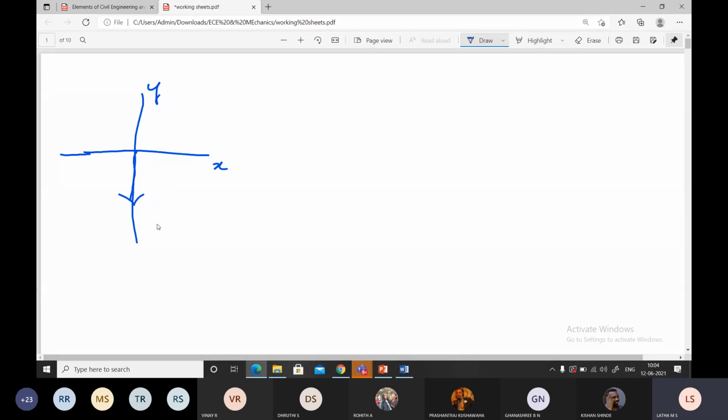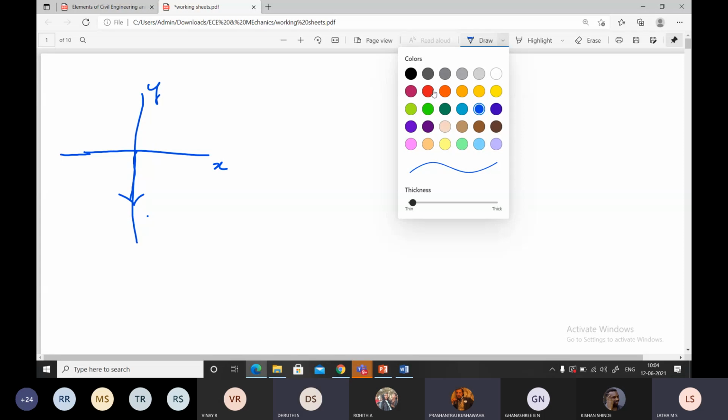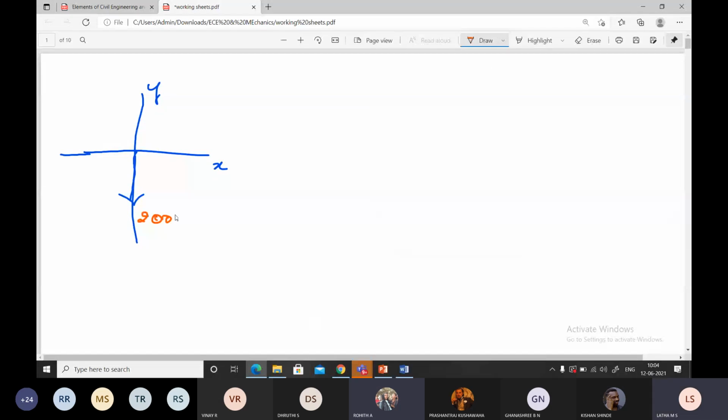So this is the vertical force. How much is the weight? 3 kilonewton, ma'am. 200 kg. Then you find a force F.